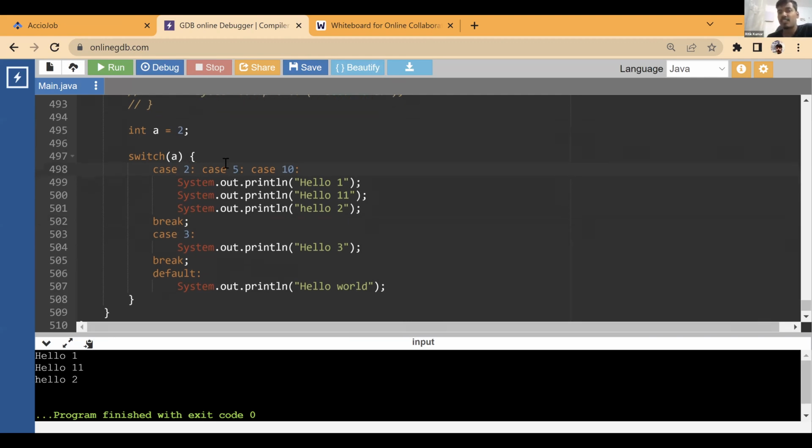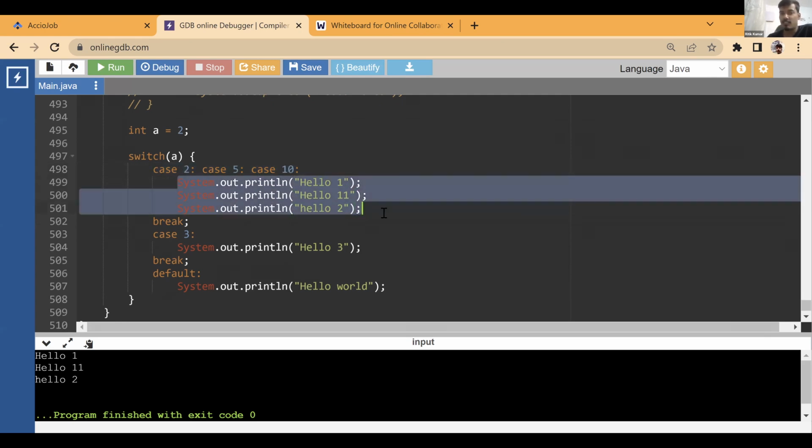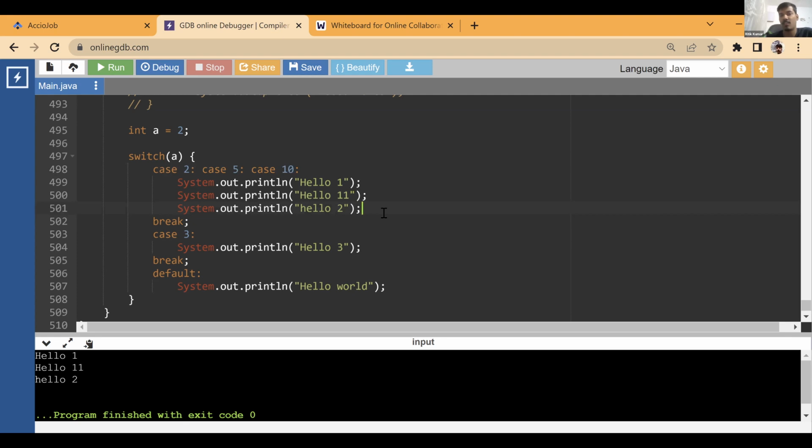Okay, it's just that we are comparing multiple values using fall through as an advantage. We are writing multiple cases so that we can run particular lines if one of the conditions satisfies. Okay.